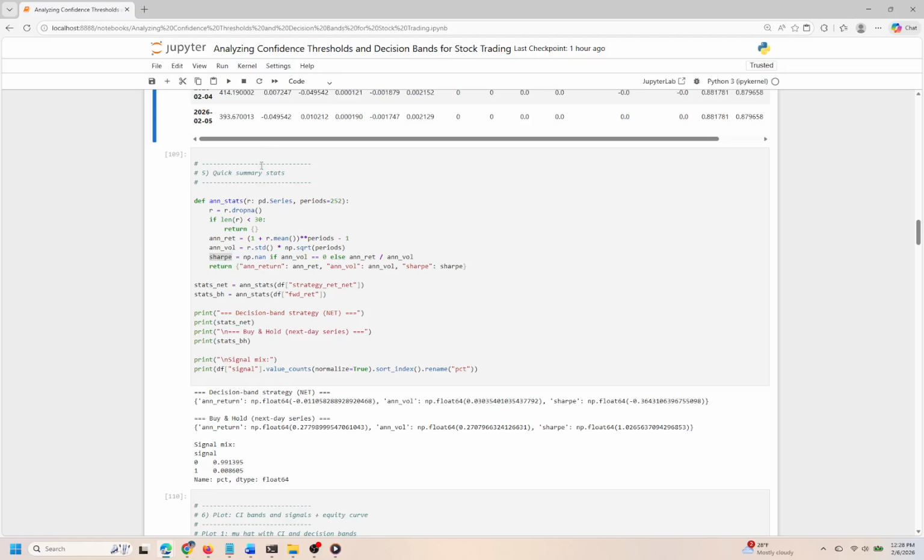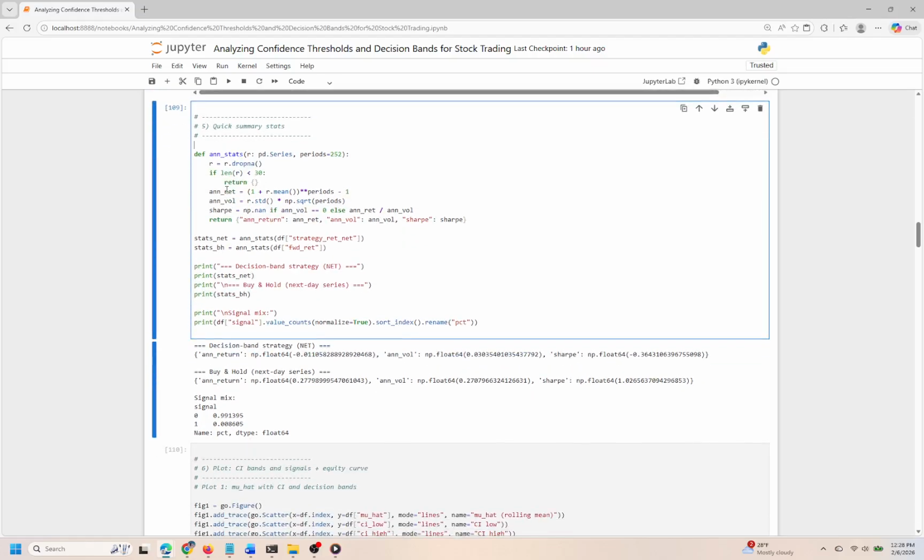Cell 5. In this cell, we're calculating some key summary statistics for investment strategies, specifically examining the net return from a decision band strategy and a buy and hold approach. Understanding these metrics is crucial because they provide insight into the effectiveness and risk associated with our strategies, helping us make informed decisions going forward.